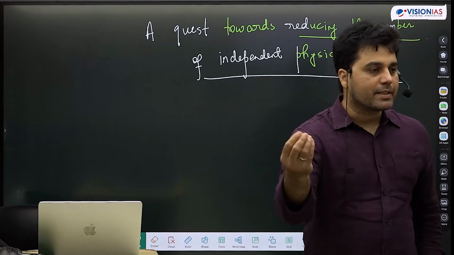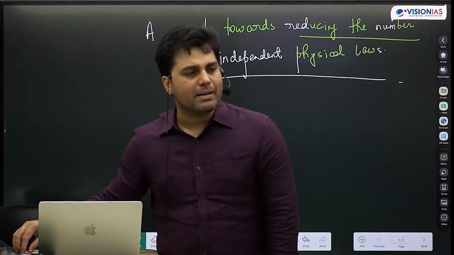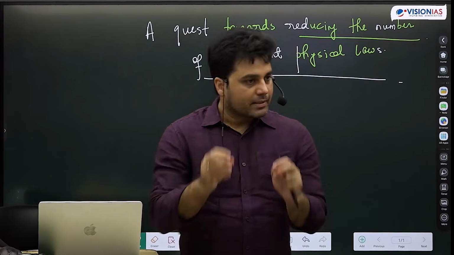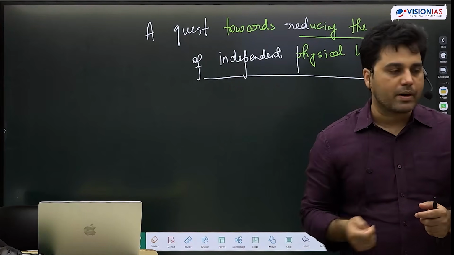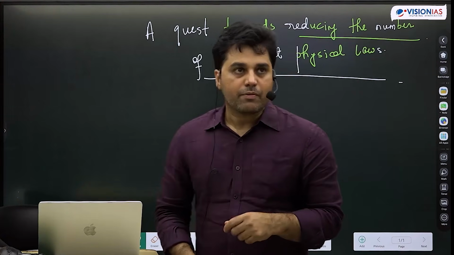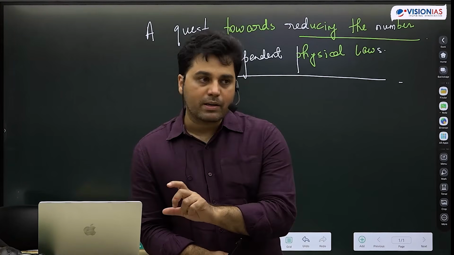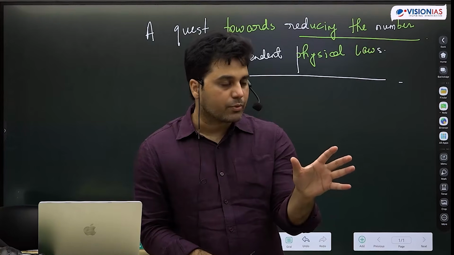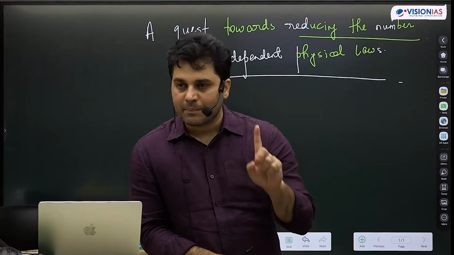When we say the universe started with a singularity, this infinitely dense object, what do we mean by that? Or think of the center of a black hole, which we call a singularity. It is very small but very heavy. Very small, so we have to use quantum mechanics. Very heavy, so we have to use general theory of relativity. So if you want to understand that, you need a theory which can combine quantum mechanics and general theory of relativity, which can combine all four fundamental forces into one. Such a theory will be called the theory of everything. This is the ultimate quest in physics right now.